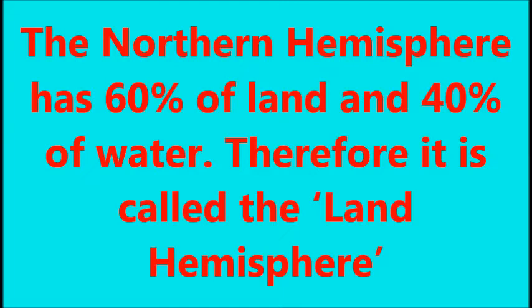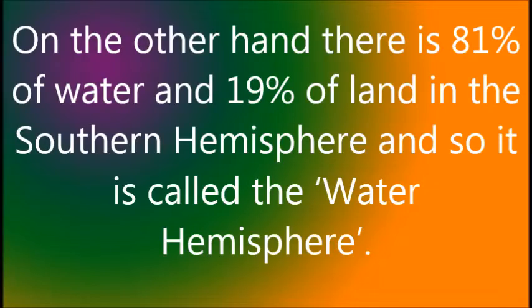Therefore, it is called the land hemisphere. On the other hand, there is 81% of water and 19% of land in the Southern Hemisphere. So it is called water hemisphere.